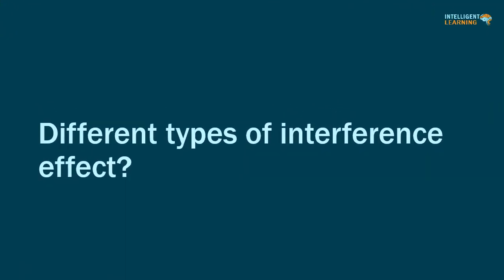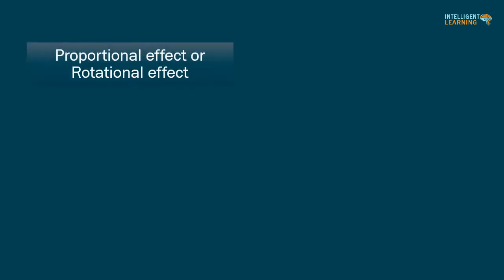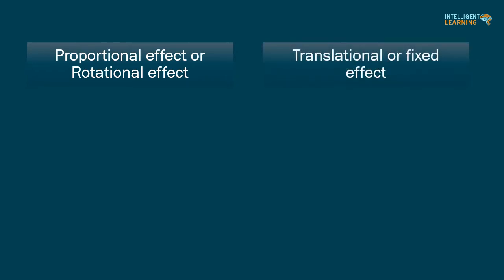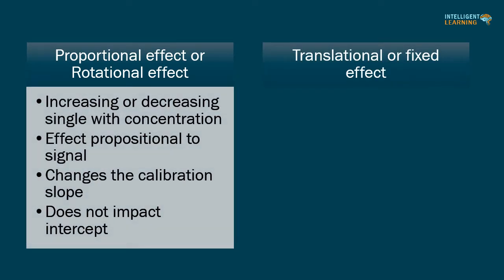Different types of interference effect. The main two types of interference effect are: proportional effect or rotational effect, and translational or fixed effect. Proportional effect or rotational effect: interferences may cause a bias by increasing or decreasing the signal attributed to the measurand. The size of the effect for a given matrix is usually proportional to the signal and is therefore sometimes called a proportional effect. Interferences may change the slope of the calibration function, but not its intercept. This effect is also called rotational effect.